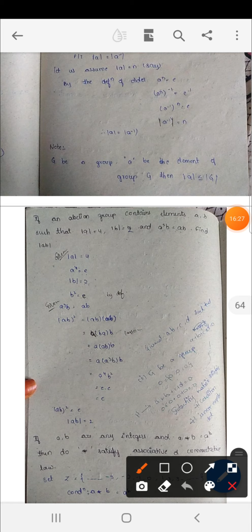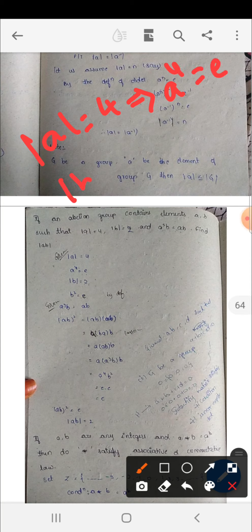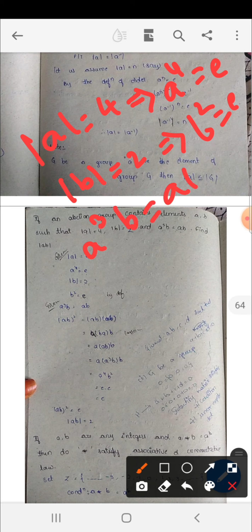Okay, so given order of A is equal to 4, that is nothing but A to the power of 4 is equal to E. Okay, and order of B is equal to 2, that is B square is equal to E. And given condition A cube B is equal to AB. Now we have to find out AB, order of AB value. So here (AB) whole square is equal to AB into AB.